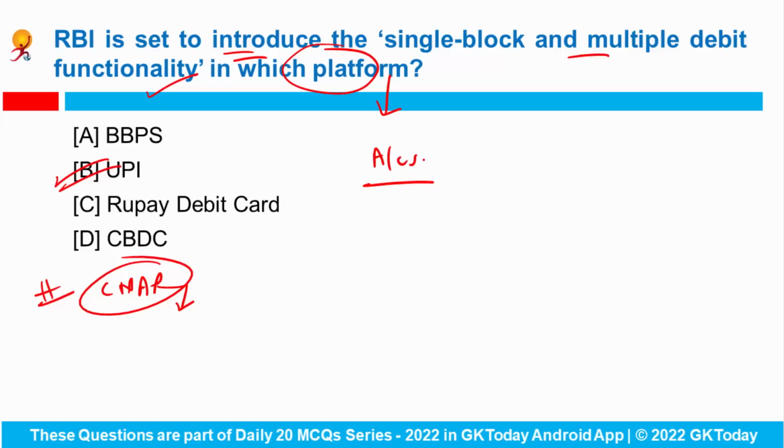This feature would provide the called individual with information about the caller. Fine. So if you're asked which institution released a consultation paper about calling name presentation, it is written as calling name presentation, so the correct answer would be Telecom Regulatory Authority of India.